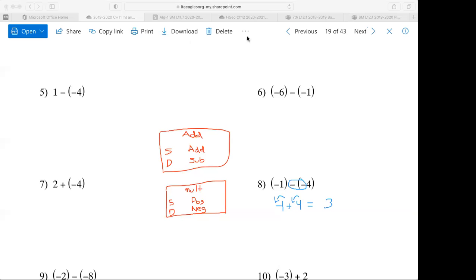All right, do you guys want to see any more adding or subtracting problems? No, I think we're good on that. Okay. Yeah, I think we're good.